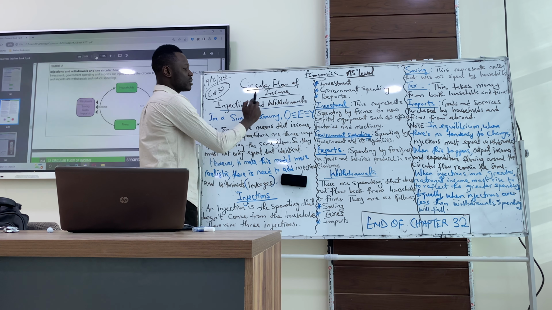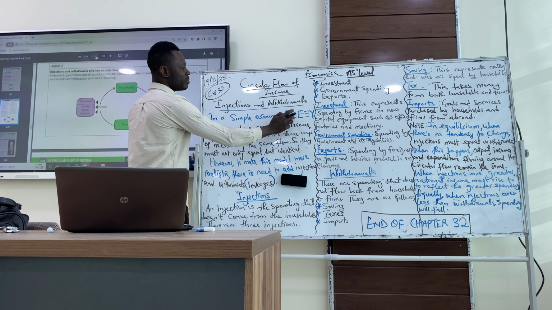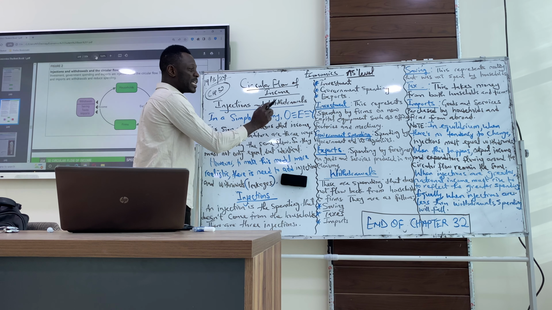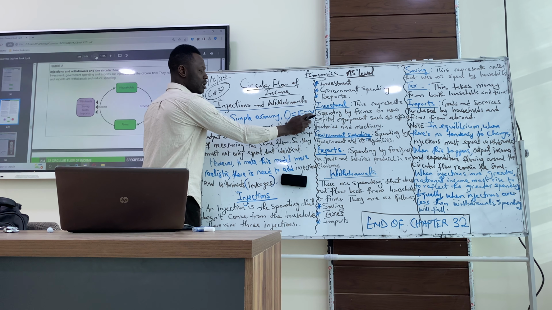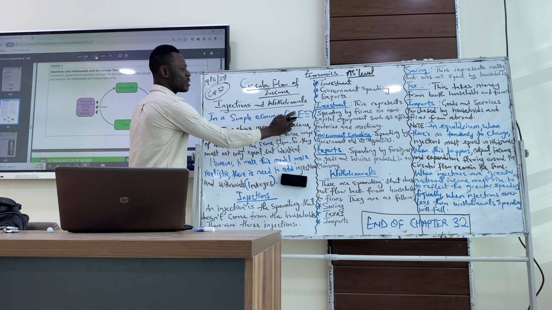But before we go into injections and withdrawals, I wrote, in a simple economy, O ≡ E ≡ Y, which means this sign is not just equals to. This sign means that output must be equal and identical to expenditure. Expenditure must be equal and identical to income. So they have to be equal, not just equal, they have to be identical. That's why we have this sign.